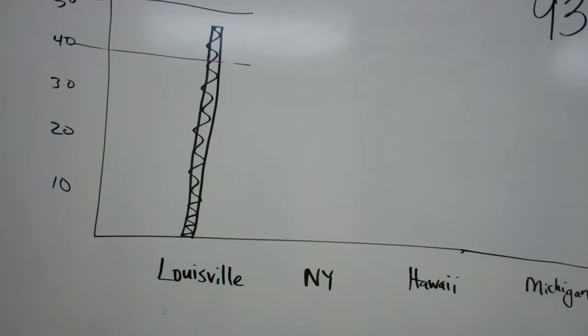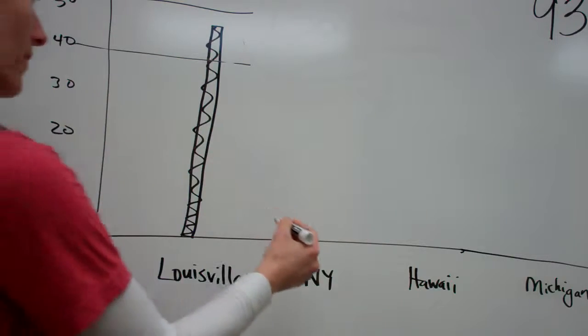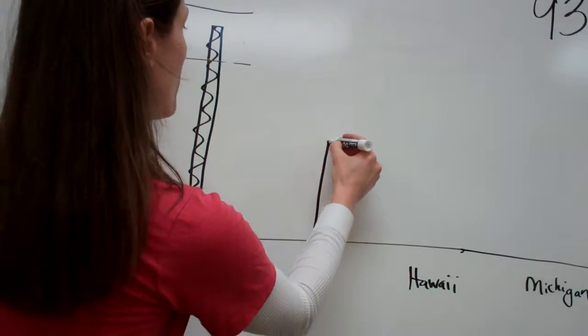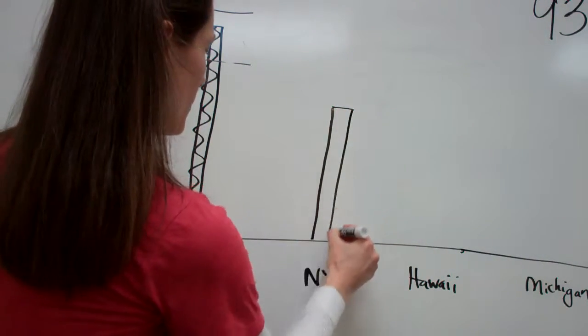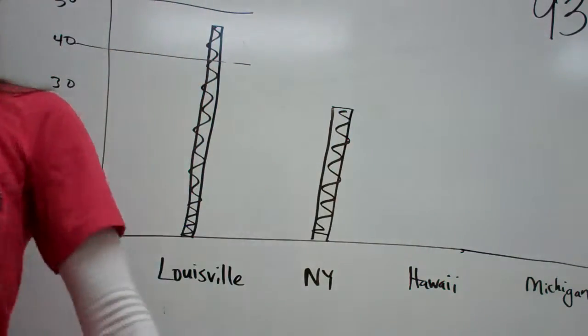About 20? 35. 40. 30. 25. I think it's 30. Okay, let's do an average of about 30. So what I would do is go up to right there and fill it in.